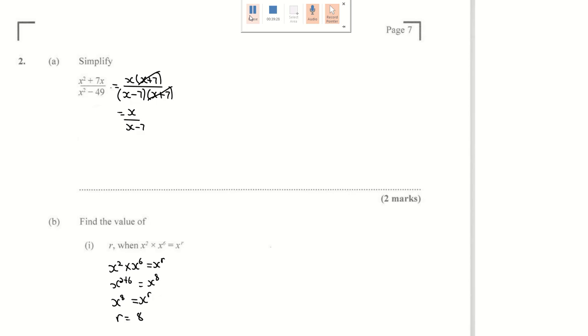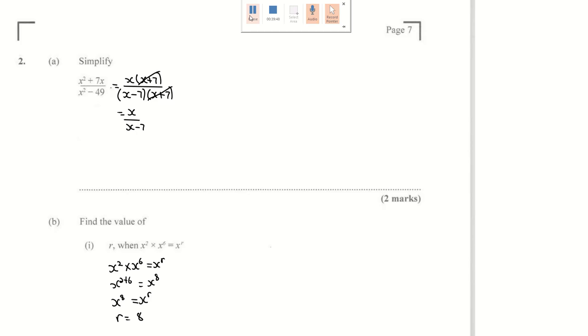You know that the numerator, the top part, is basic factorization. What could go into x squared and 7x, which is x open bracket x plus 7. What about x squared minus 49? That is difference of squared terms. We know that you find the square root of both terms and then you put one bracket as addition of those two terms.